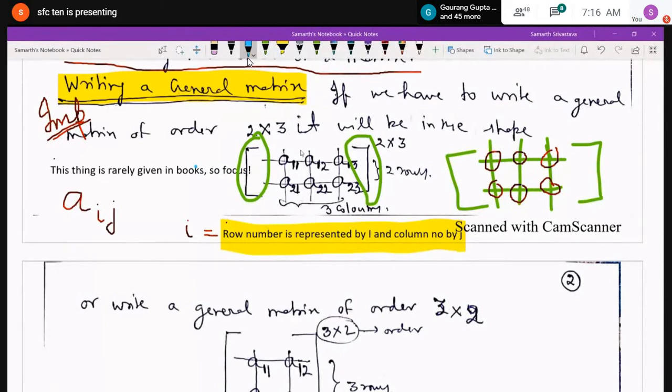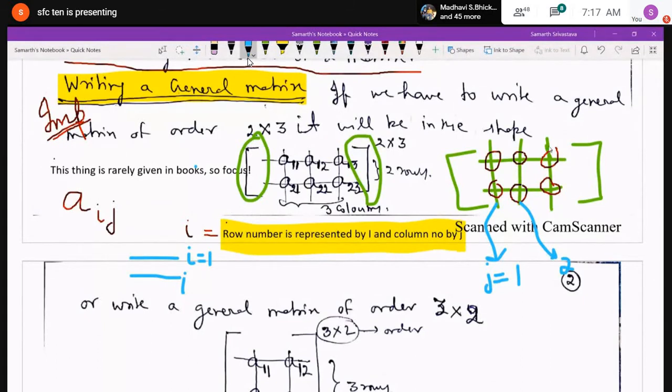Okay. Now, let us talk about the suffix j. j represents the column over here. So if you see, the first column is A11 and A21. So the second suffix j is what? The second suffix is coming as 1. So you will write A11, A21. Then for the second column, you will write 2 and 2. For the third, you will write 3 and 3.